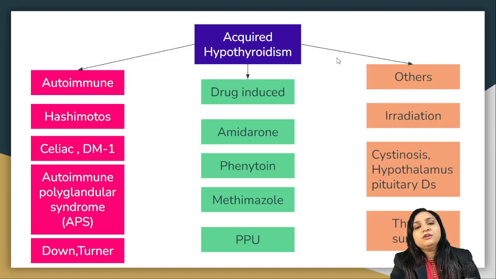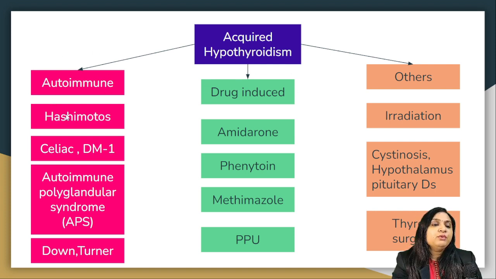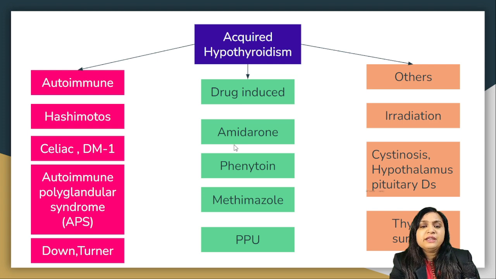So what are the causes of acquired hypothyroidism? Could be autoimmune like Hashimoto's thyroiditis, celiac disease, diabetes mellitus 1, autoimmune polyglandular syndrome APS1, Down and Turner. Like we have seen, these have abnormal autoimmune function which can lead to hypothyroidism. It could be drug induced like amiodarone, phenytoin, methimazole or PTU. Or it could be because of radiation, cystinosis, or hypothalamic pituitary disease. This is less than 1% of the cases and may present with signs of central hypothyroidism. In 95% of the cases it is because of autoimmune disease.